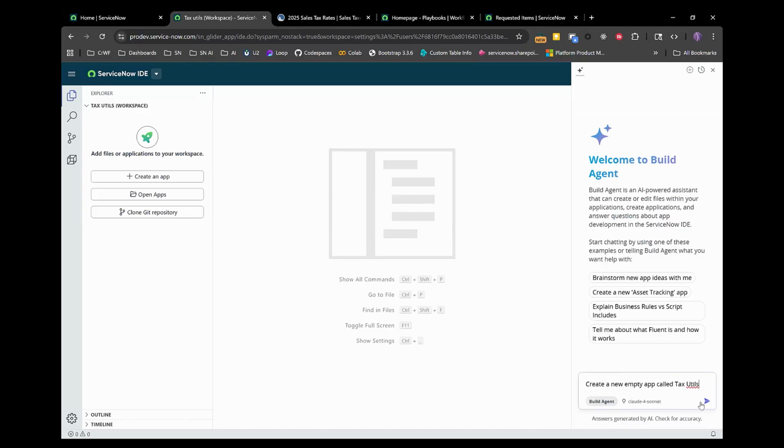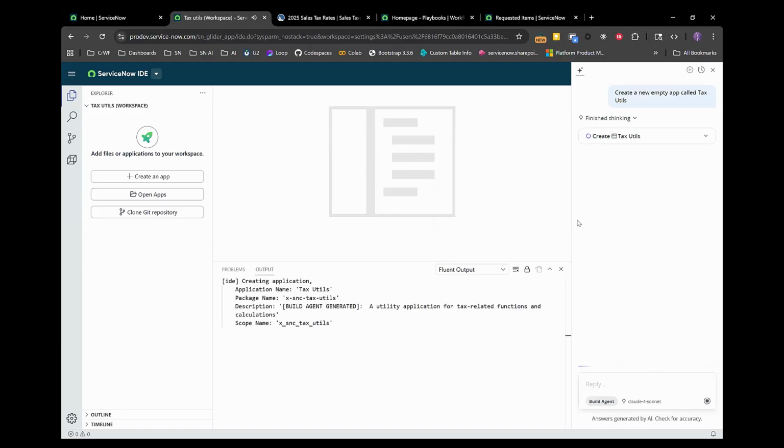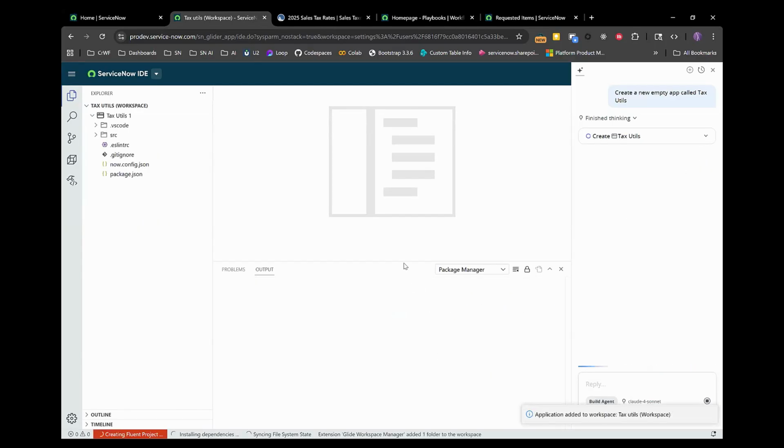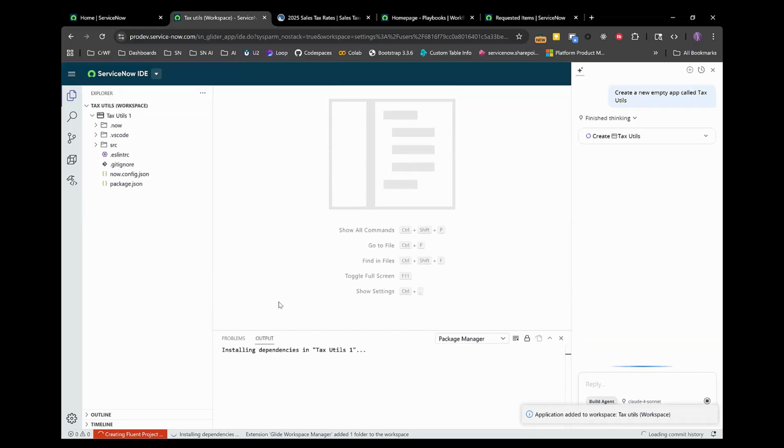We created a workspace, and the workspace can have a number of different applications, but we're just going to create one called Tax Utils 2. Let's just give it a second. All right, you can see that it's created the application, and it is loading all of the dependencies that it needs. Sorry, I'm just getting my Zoom console out of the way here.